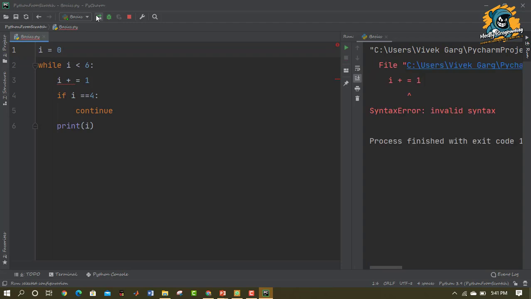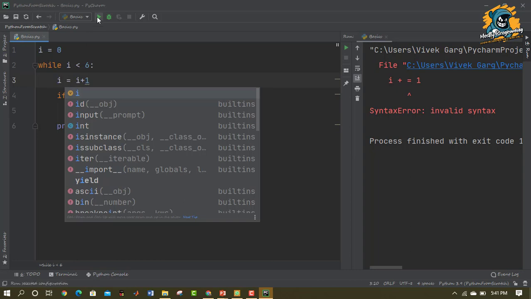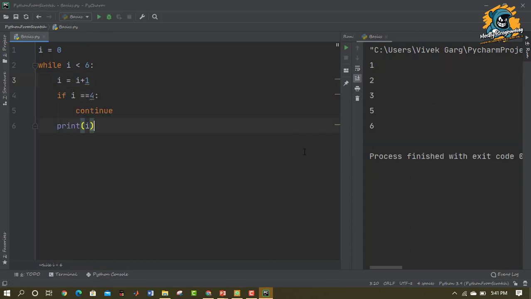Let me just see. I is equal to I plus 1. Okay, I wrote the syntax wrong. I is equal to I plus 1. So let's rerun the program, and now we will see that 1, 2, 3, 5, 6 is printed, but 4 is skipped. So that's the basic difference between a break statement and a continue statement. A break statement terminates the whole loop when a particular condition is met, but a continue statement just skips the iteration where the condition is met and the remaining loop continues.